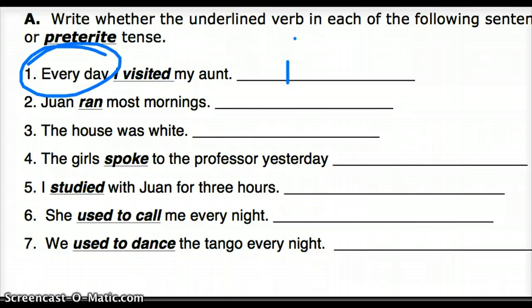All right, Juan ran most mornings. Again, most mornings indicates that it happened more than one time, so that would also be the imperfect. The house was white. Well, I just talked about my grandparents' house being white. That's a description, so it's imperfect. The girls spoke to the professor yesterday. Now, the professor and the girl spoke yesterday, right? They spoke that one time, and we can assume that it's over with, so that would be the preterite, okay?